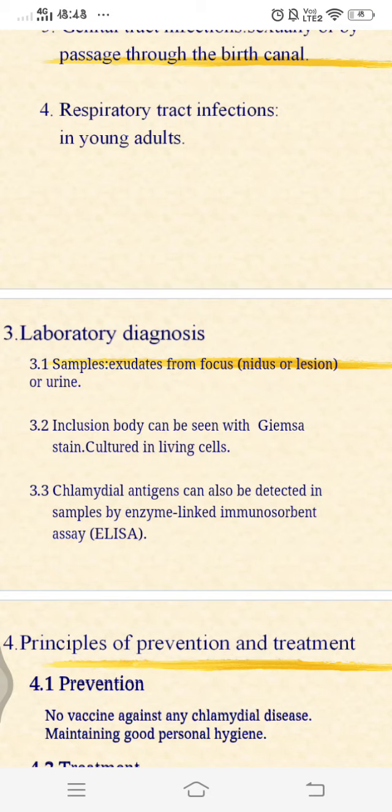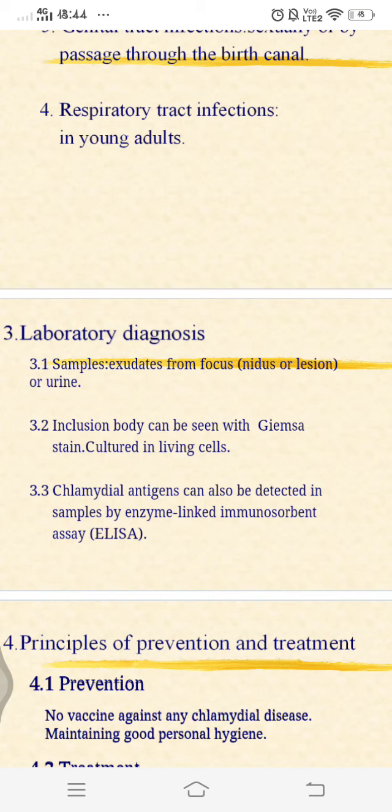Immunofluorescence we do by fluorescein isothiocyanate labeled antibody against the species-specific antigen. For culture, it is inoculated in mouse cell culture or yolk sac for isolation, and antigen detection can be done by ELISA. Nucleic acid detection can be done by DNA probes and PCR, which amplifies the DNA of the bacteria, and we also do the chemiluminescence assay. It uses an acridinium ester labeled single-stranded DNA probe which is complementary to the RNA of C. trachomatis, and the labeled DNA-RNA hybrid is detected by luminometer.